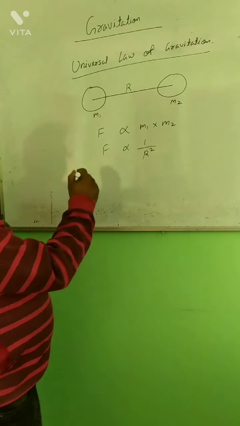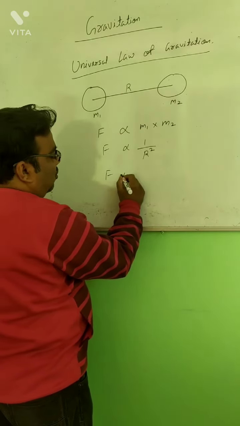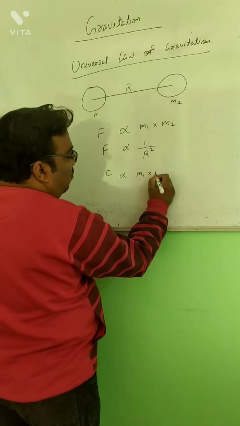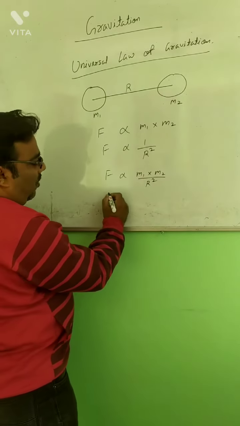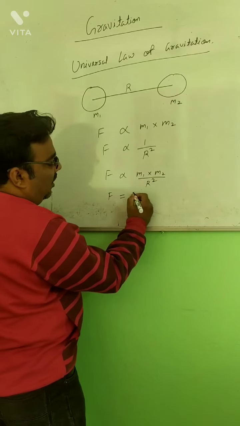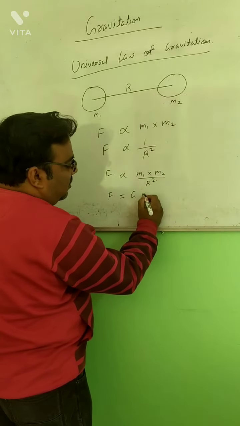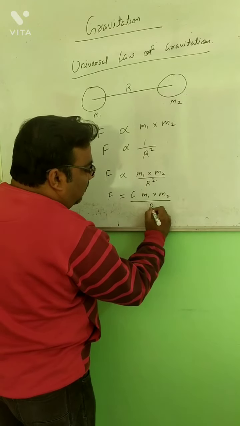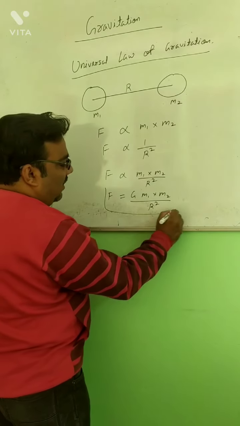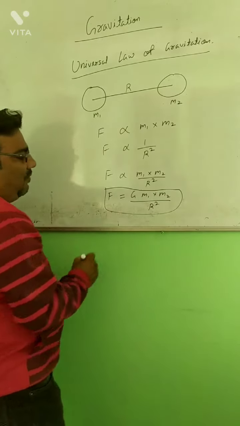So from that, F is proportional to m1 into m2 by r square, and to go from proportionality to equality, we require a constant G here. That is F equals G into m1 into m2 by r square. That is what we get from the universal law of gravitation.